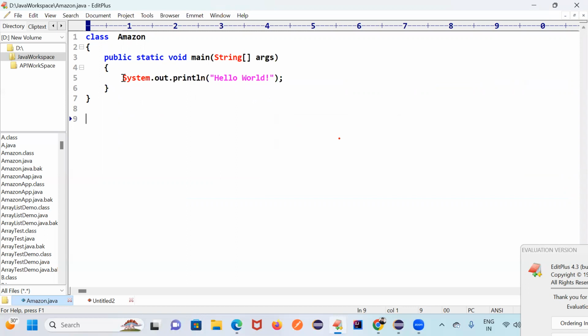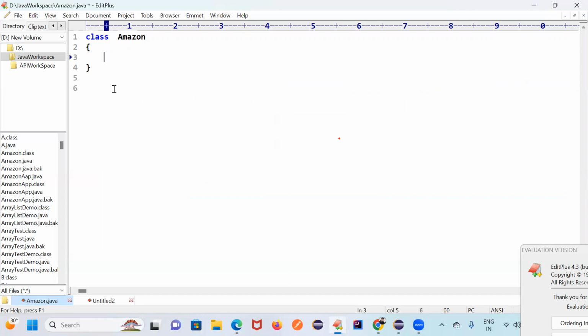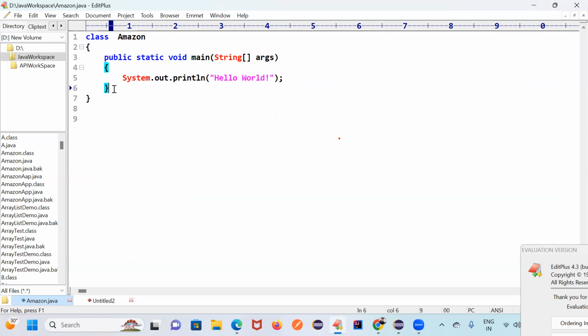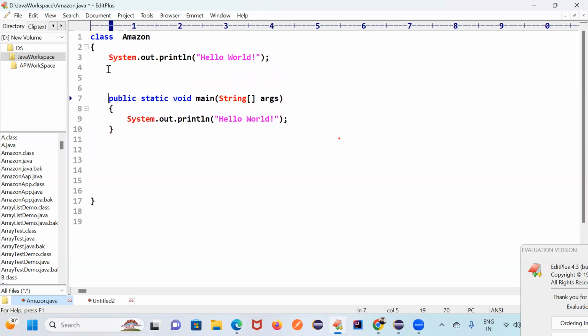We are learning how to execute Java code, what is the use of the class keyword, and what is a class block. If you write system.out.println in a class block, this is your class block and this is your method block.